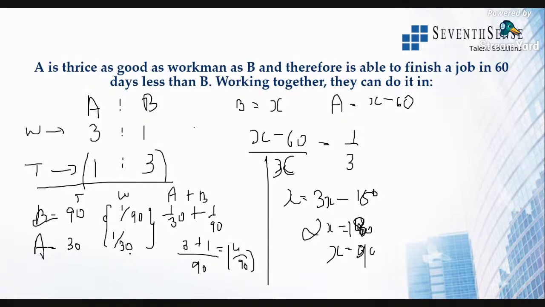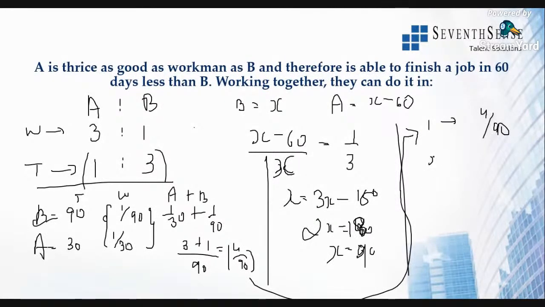Okay, I'm taking the work done in 1 day. Now I'm just applying this here. In 1 day, they are completing 4 by 90 part of the work, and x days will be taken to complete one work. Simple. x is equal to 90 by 4. So what will this value be? 90 by 4 is nothing but 45 by 2. So 45 by 2 is 22 and a half. So it will be 22 1 by 2 days.